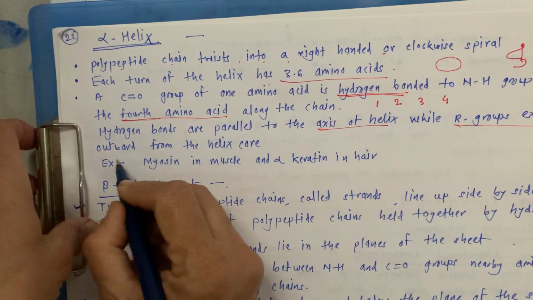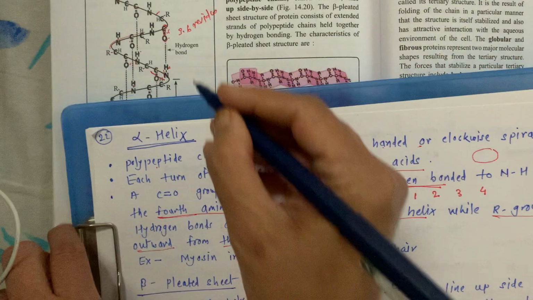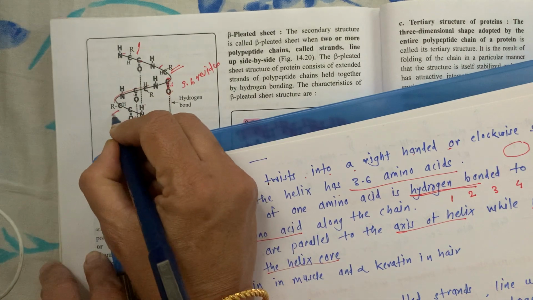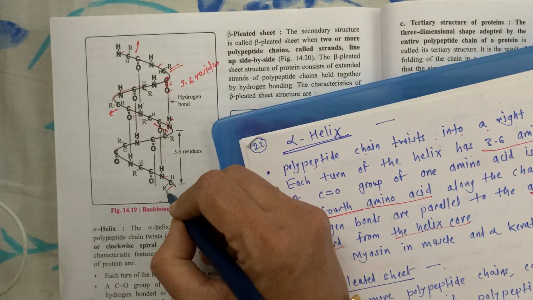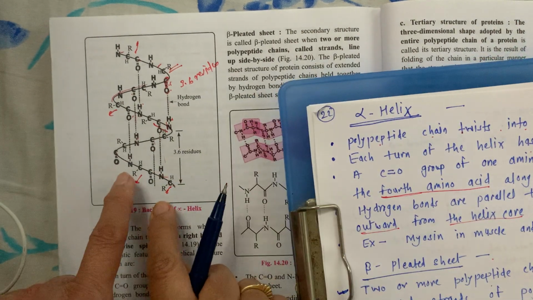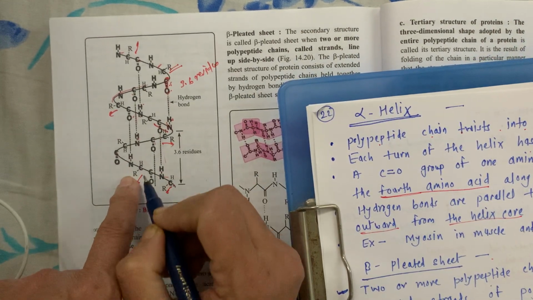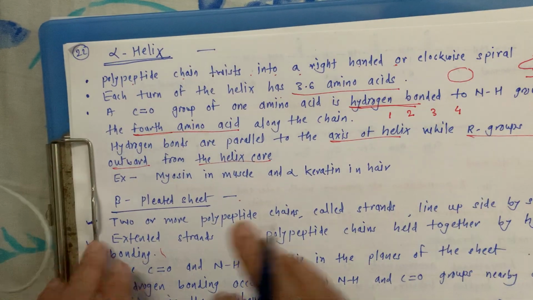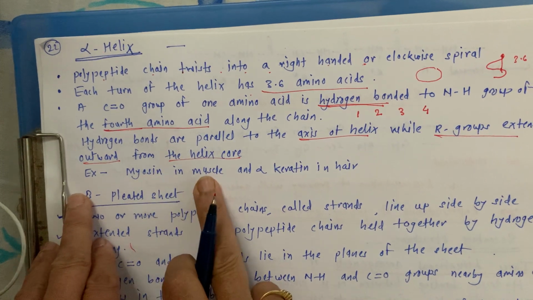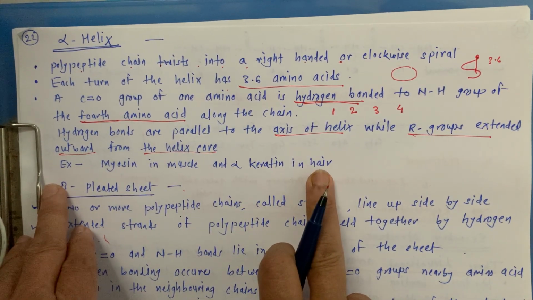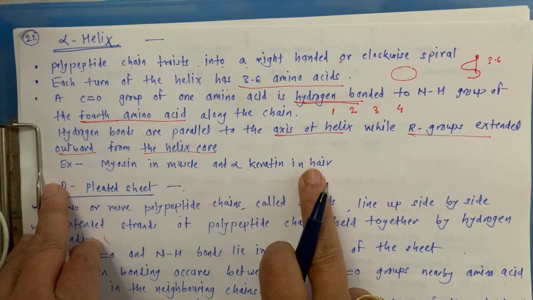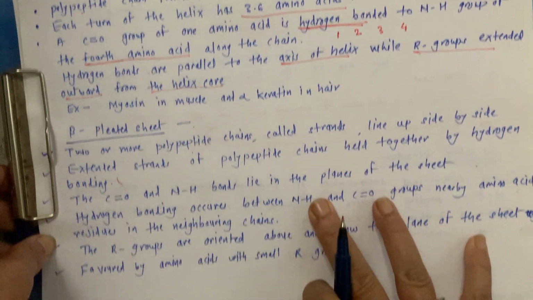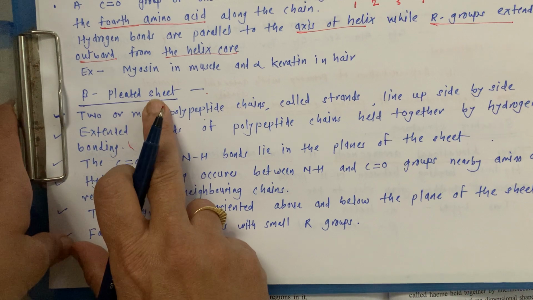While R groups extend outward from the helix core. See here, these are the R groups extended outside. All these are the R groups. Okay. Examples given are myosin in muscle and alpha keratin in hair. This is the helix structure. Okay. Now the next one is beta pleated sheet.